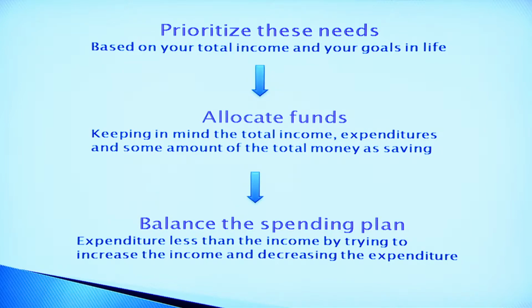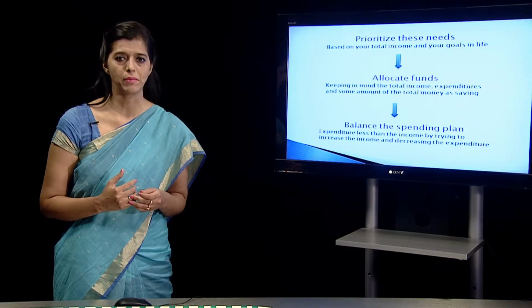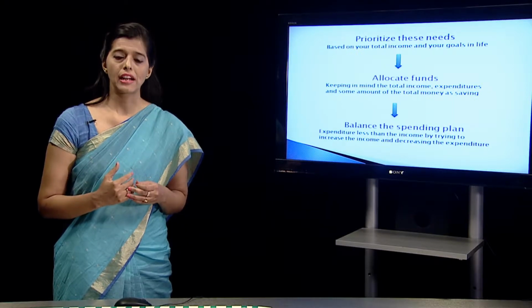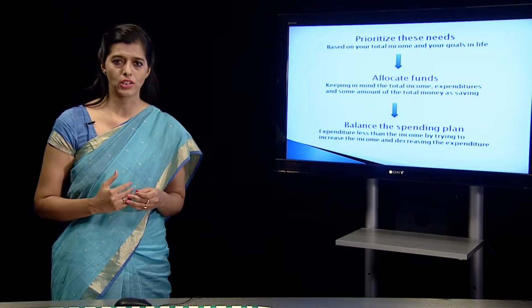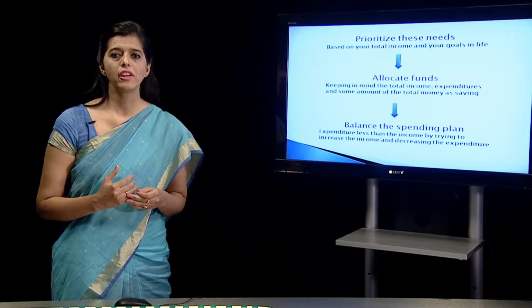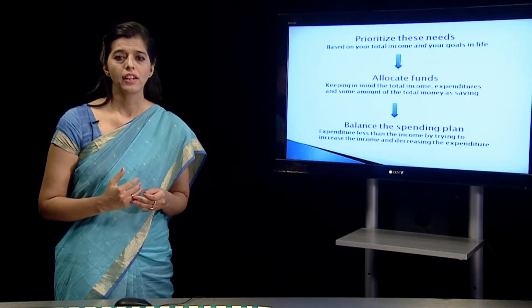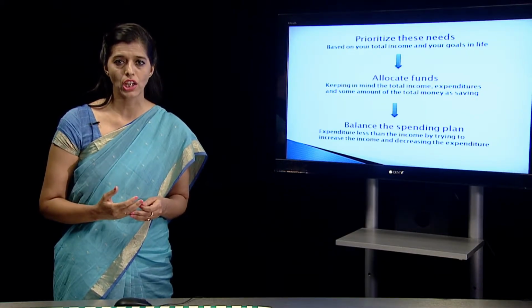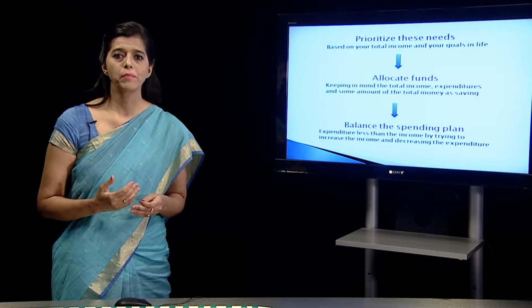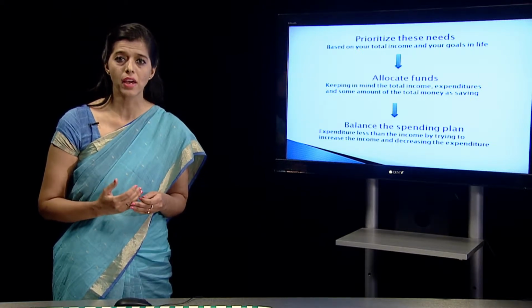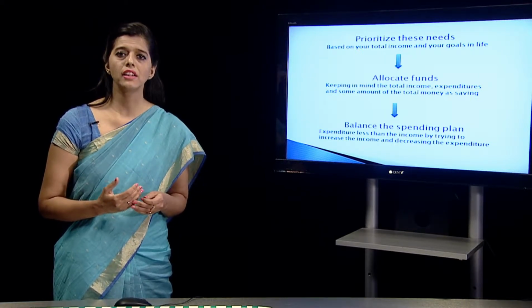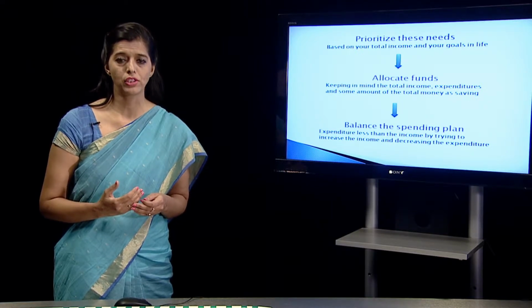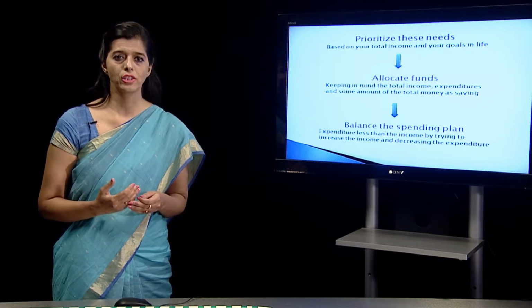So we have to prioritize these needs. We just can't satisfy all the needs of all the family members. We have to be very rational, we have to be practical, and we have to prioritize. So maybe firstly we will give preference to the food, then we might give preference to the education, then to the clothes, and maybe lastly, if there is money left for the family, then the last need of that family member, which was car, will be given preference.